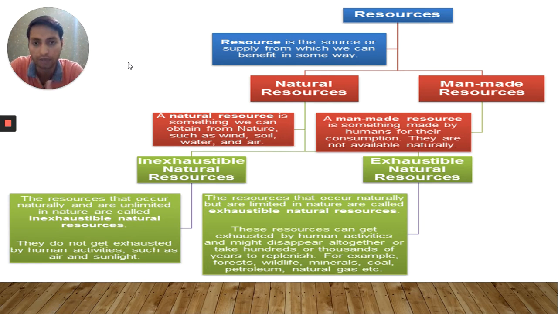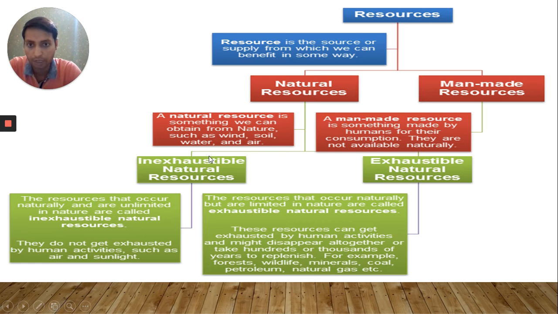Natural resources are easily present in the nature or something we can obtain from the nature, such as wind, soil, water, and air. Man-made resources are not available naturally. They are not present originally in the nature.